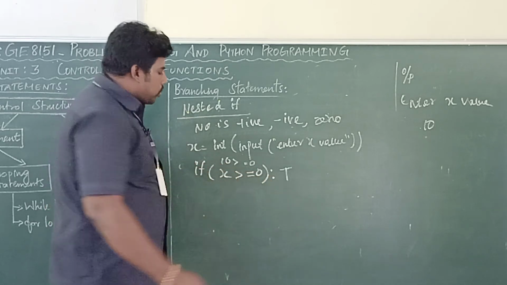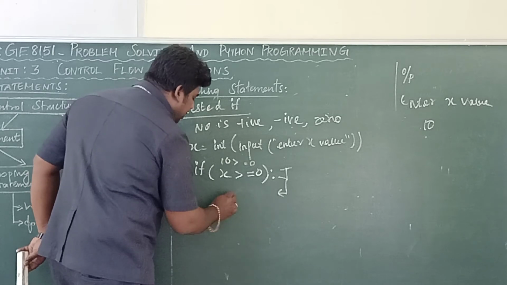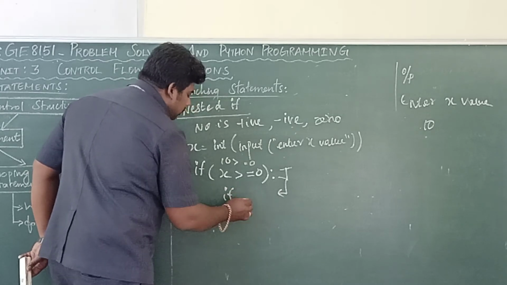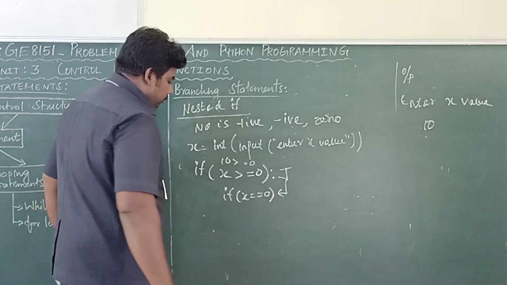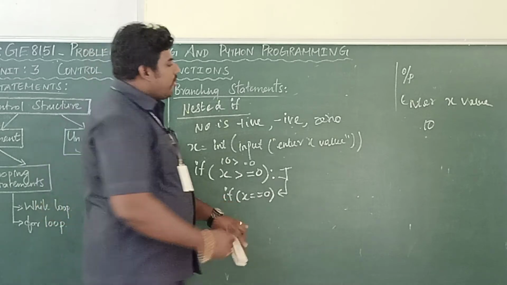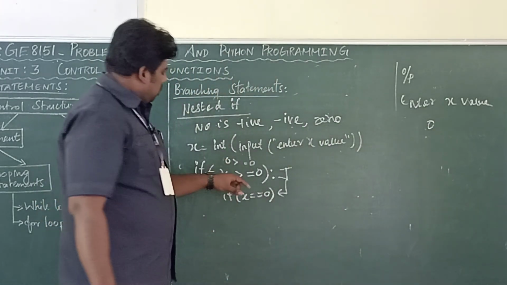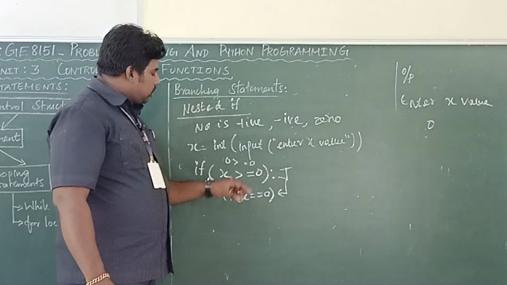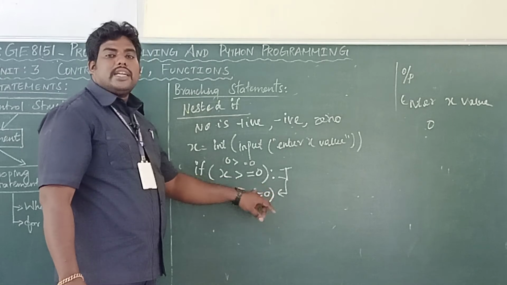If this condition is true, it will execute another if, that is the nested if: if x equal to 0. Now is the x value 0? No. Suppose your input is 0. x greater than or equal to 0, true or false? True. The first condition is true.